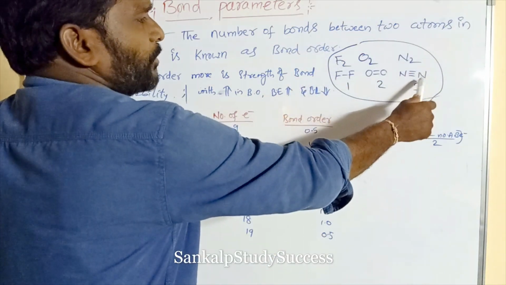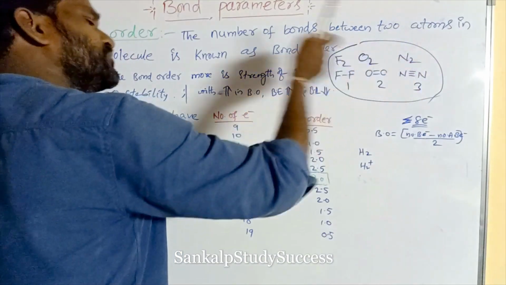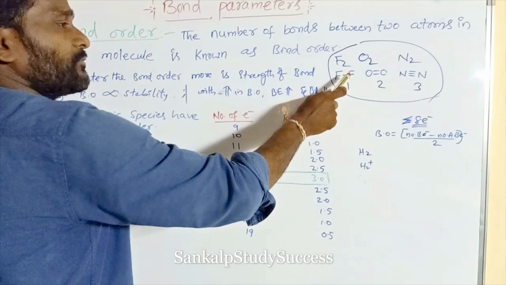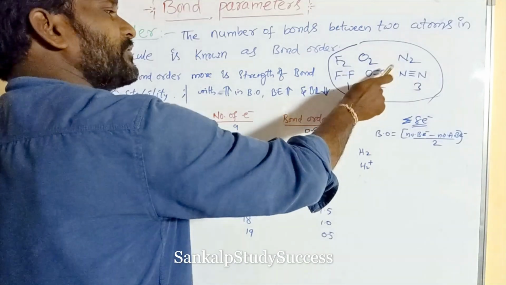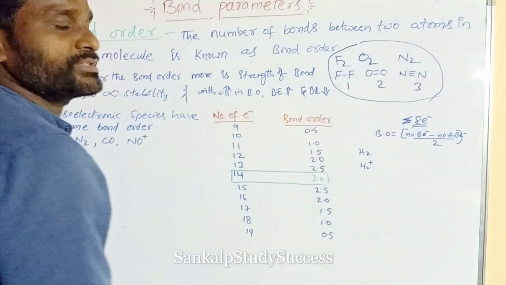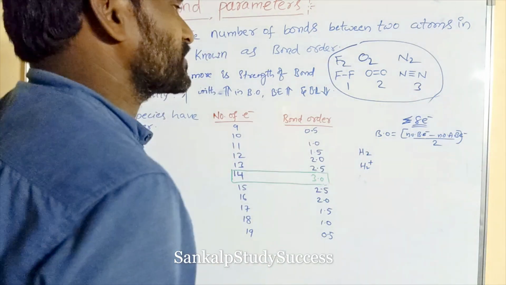If the bond order is 3, its dissociation energy is also high. The dissociation energy per one bond is less compared to a double bond, and also less compared to a triple bond. Triple bond has more dissociation energy.